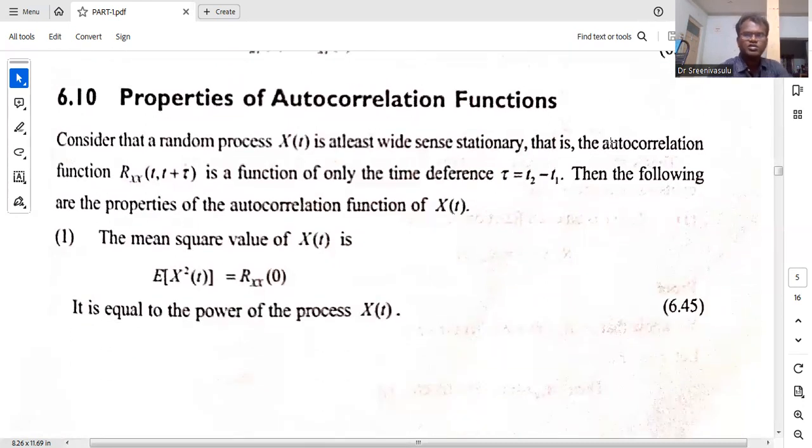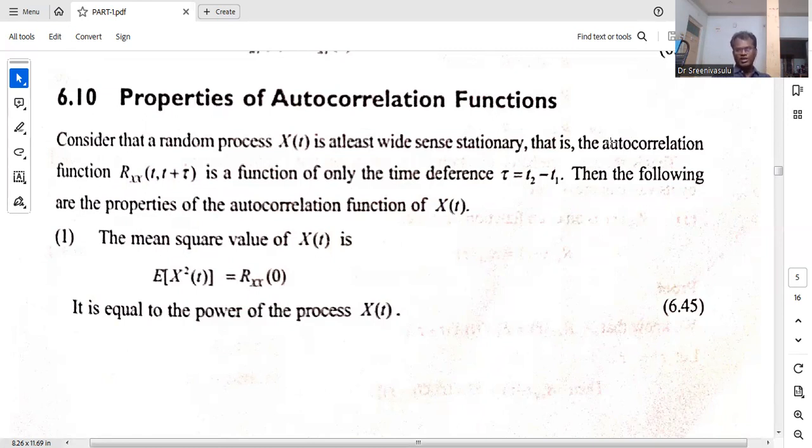So next one is properties of the autocorrelation function. We know the autocorrelation function means we have considered the random process X(t), and we are going to test it at two different time instants.